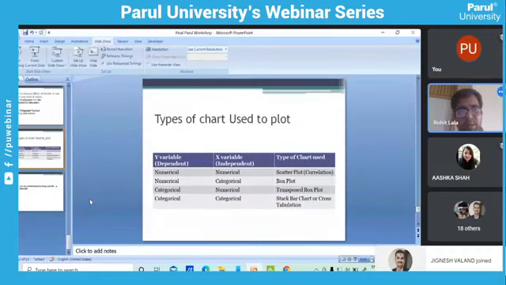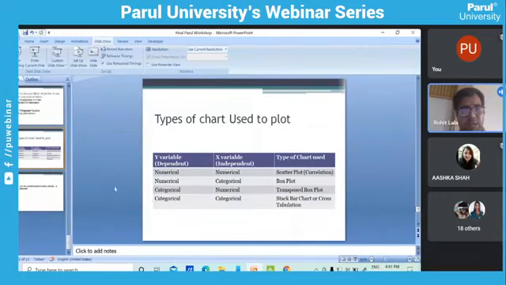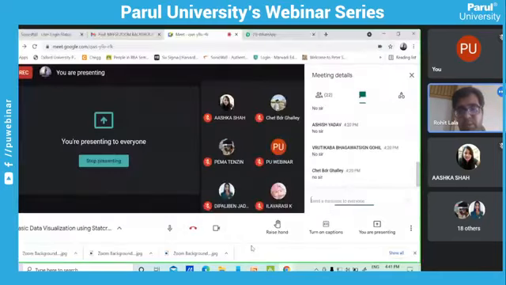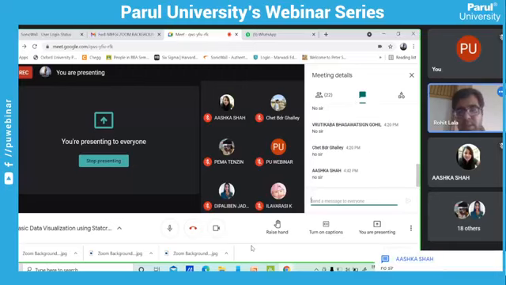I would also add one more example of a Pareto chart, but till now, students, any doubt? Till now, any doubt? Yes, no? Chalo, very good, very good.